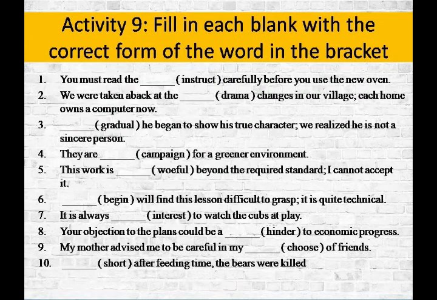Fill in the blanks with the correct form of the word given in the bracket. You must read the dash carefully before you use the new oven. Instruct. So what will be the correct form of the verb? It may be a prefix, it may be a suffix. So what will be the proper form of the verb? So it will again improve your vocabulary skills. In this activity, basically activity part 4, I put more emphasis on vocabulary skills. It will improve your English understanding of a lot of new words, okay.